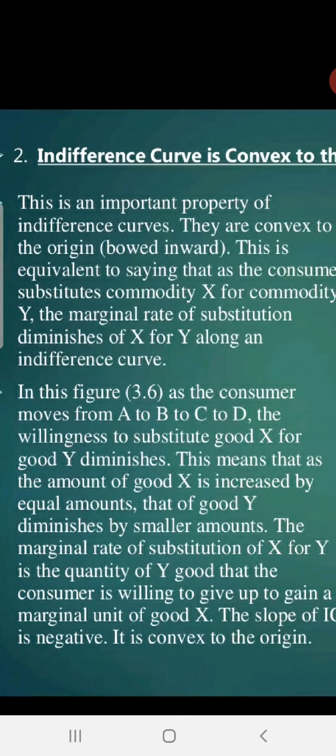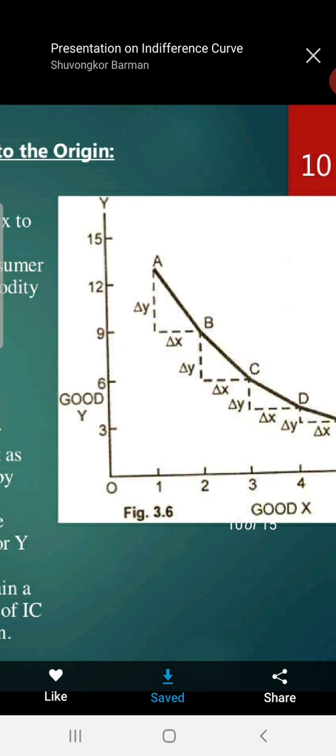Okay. The next one is when you move from A to B, B to C or C to D, you can see in the diagram as well, the willingness to substitute X for the Y diminishes. When you move from A to B, B to C or C to D, the willingness to purchase that commodity started declining. Means here the A commodity is most precious to me. At the second level, the B is second priority, C is the third priority, and the D is inferior to me. Means I give the sequence to that commodity.